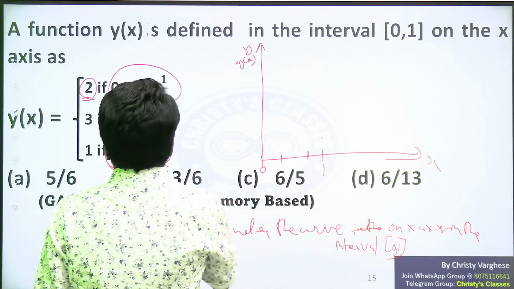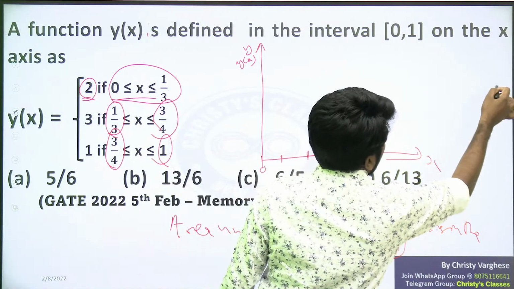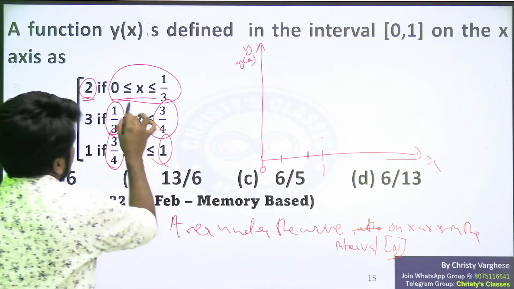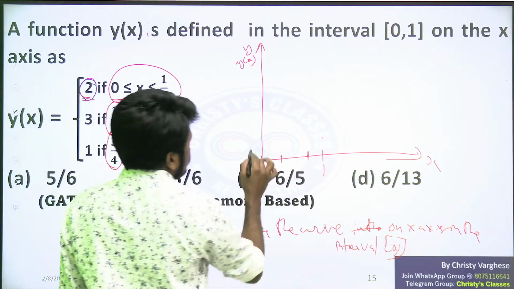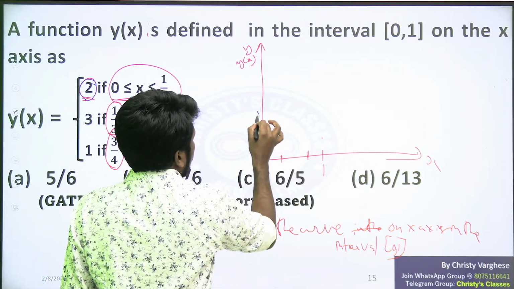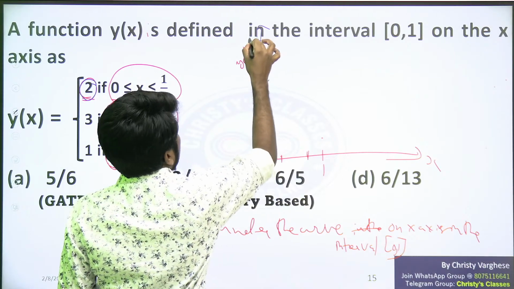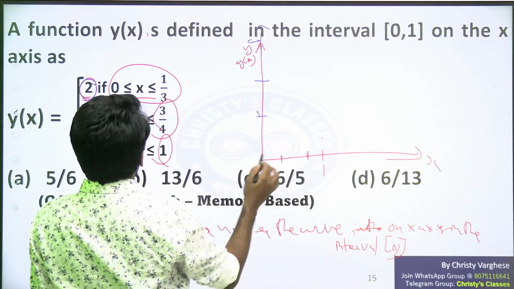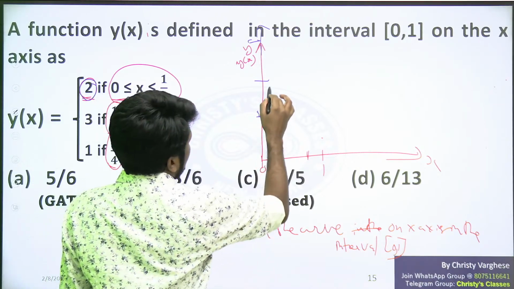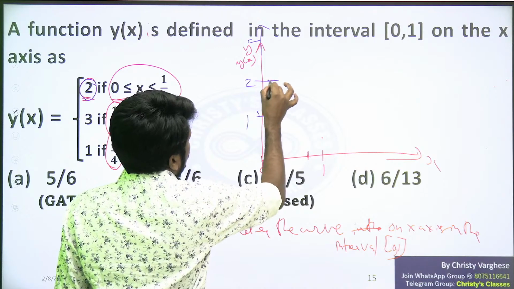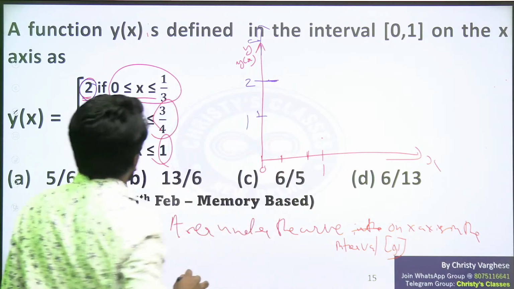So let us plot these graphs. Let us plot these given values, just like you used to plot in school days. From 0 to 1 by 3, 2 is the value. So I will take this as 1, this as 2, this as 3. So 2 is the value from here to here.